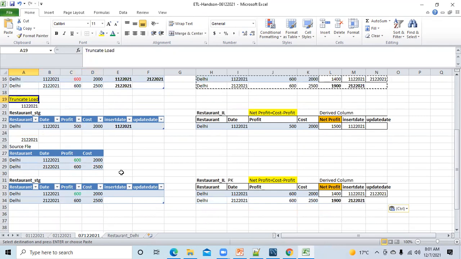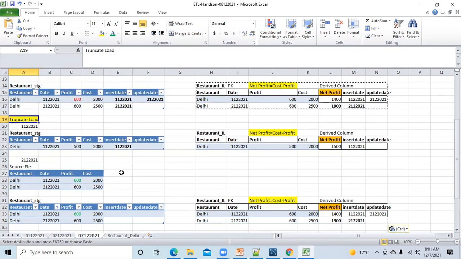One more reason is there. There won't be any duplicates, sir. If there is any update in the source file, it will directly be dumped into this staging. This is also correct. There will not be a duplicate. What else? This is a temporary storage area where it will truncate and load the data. That is also correct. I mean, this will happen.